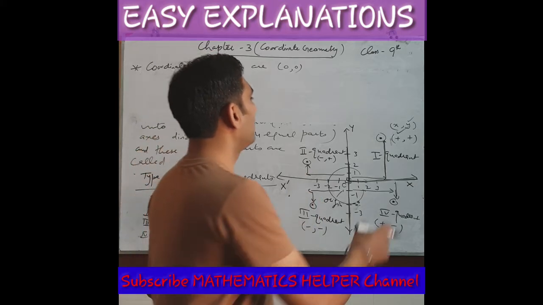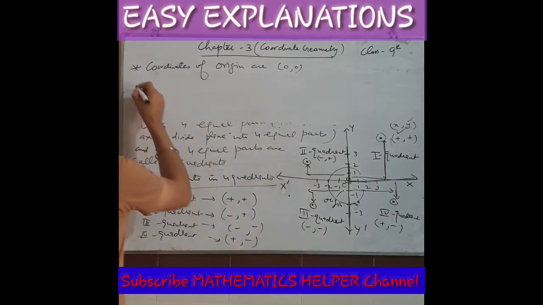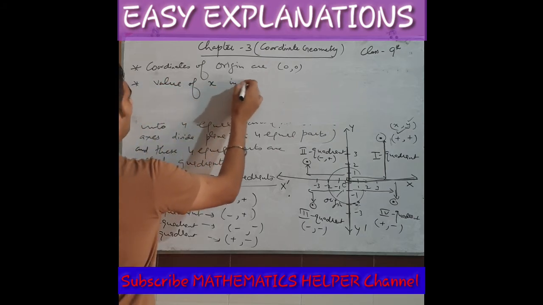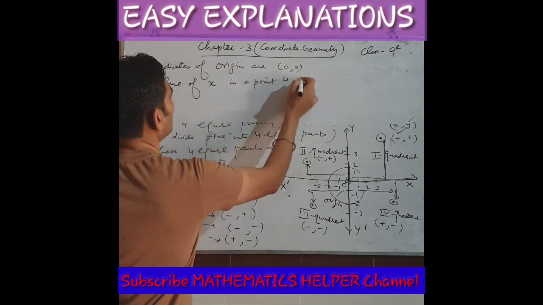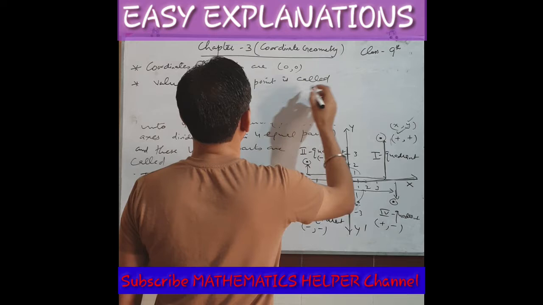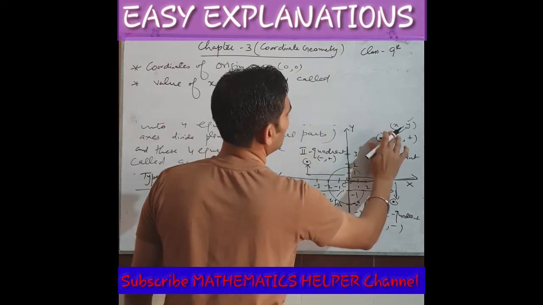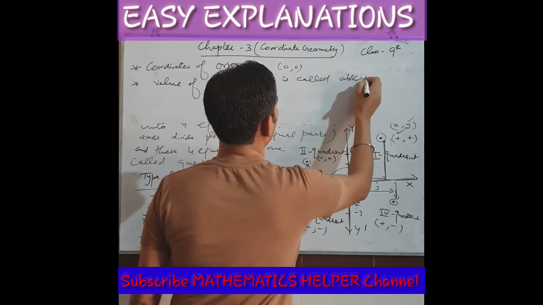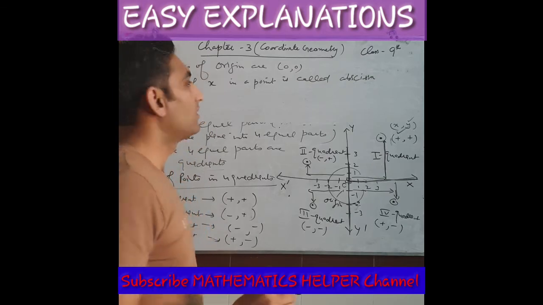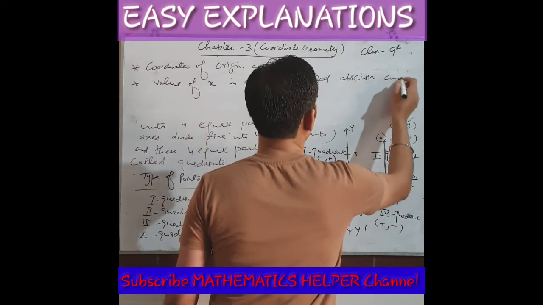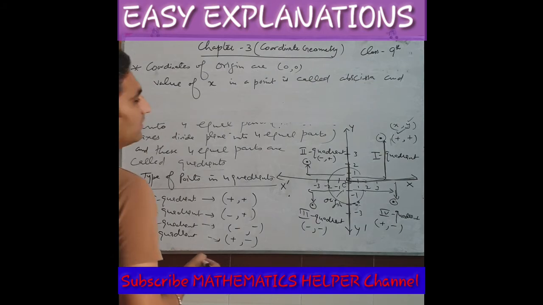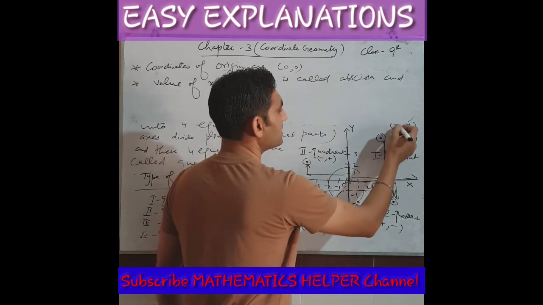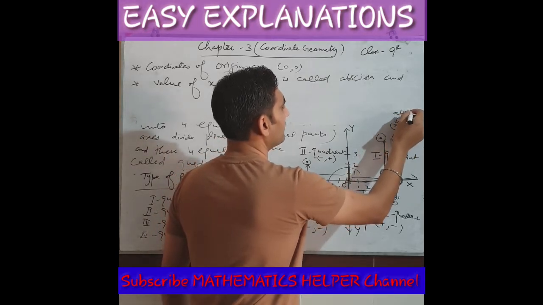Very first thing: the value of x in a point is called abscissa, A-B-S-C-I-S-S-A. So this x is the abscissa.